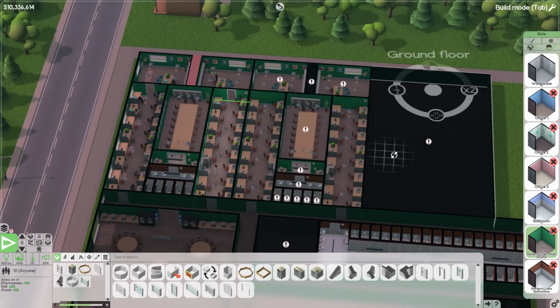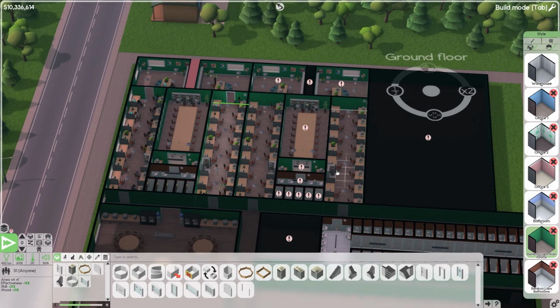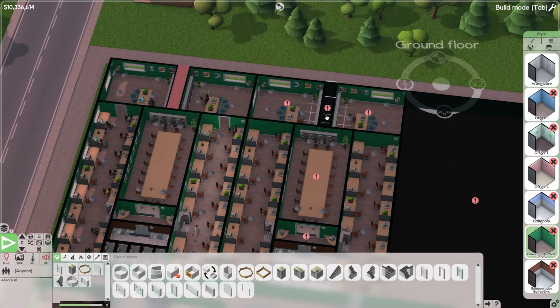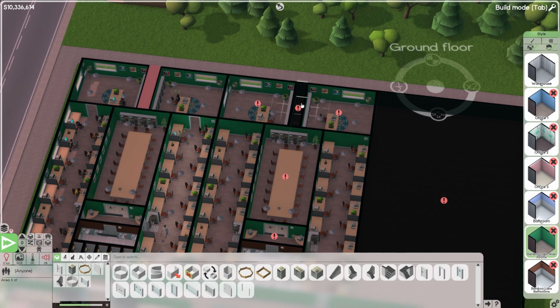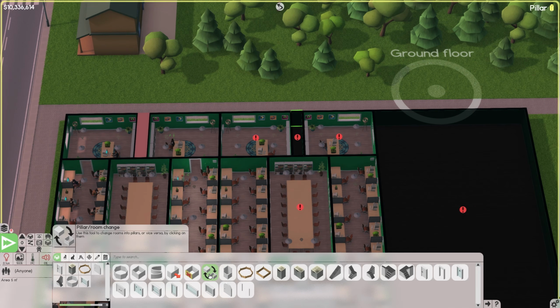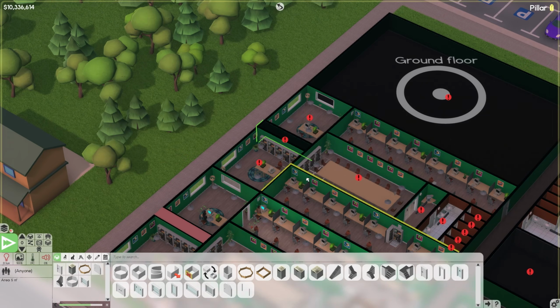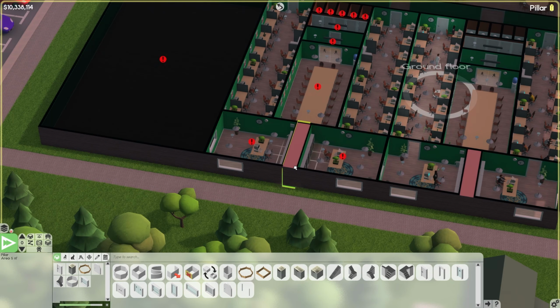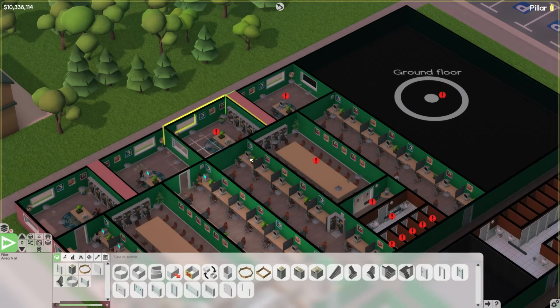Okay, so I basically ended up just having to copy and paste each room manually. Now, unfortunately, because of how I did that, it didn't quite work the way that I wanted to. So this room here did not become a pillar. So we can go ahead. It doesn't say that it did. It definitely doesn't say that it did. There we go. Now it is.